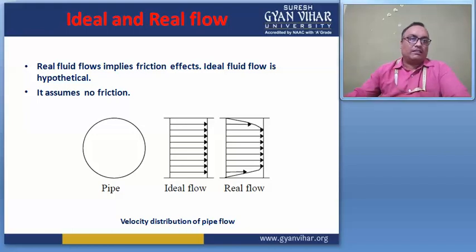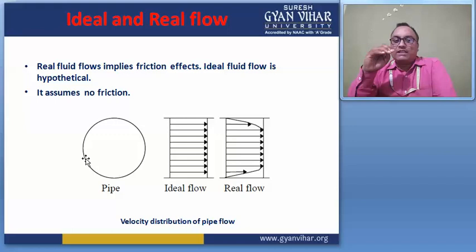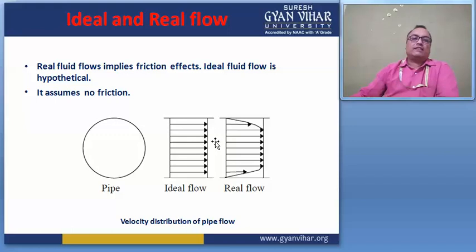And suppose this is a cross section of a pipe. If an ideal fluid flows inside a pipe, it creates this type of pattern, right? But this is not possible.